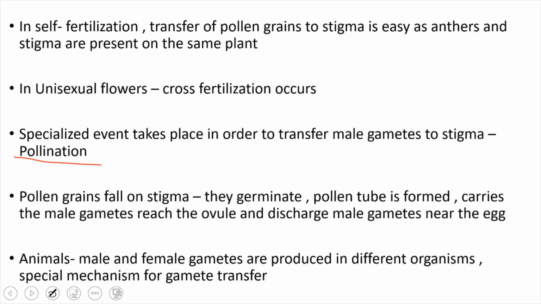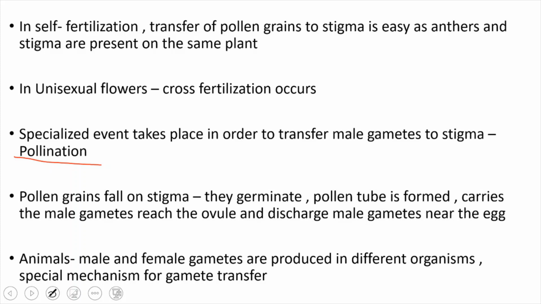In the case of unisexual flowers, for the transfer of male gametes, a special event occurs. That event we call pollination. What happens in pollination? The pollen grains fall on the stigma. Whenever they fall on the stigma, due to some chemicals present on the stigma, the pollen grain germinates and forms a pollen tube. This pollen tube reaches the ovule and discharges the male gametes near the egg or ovum.